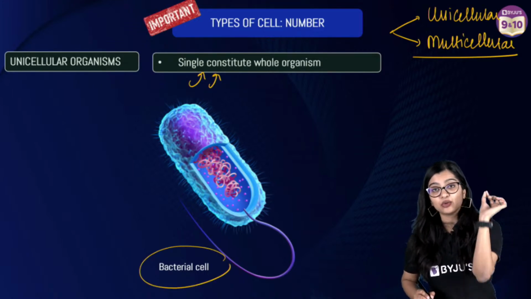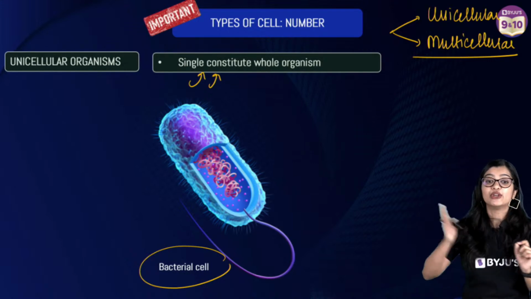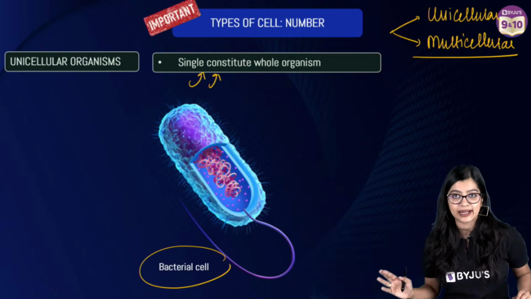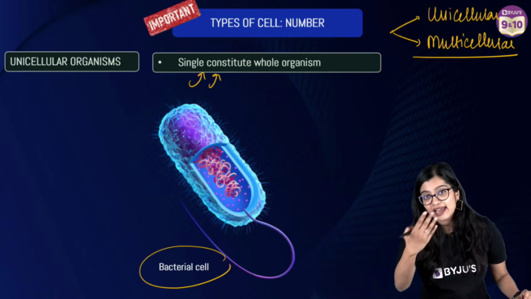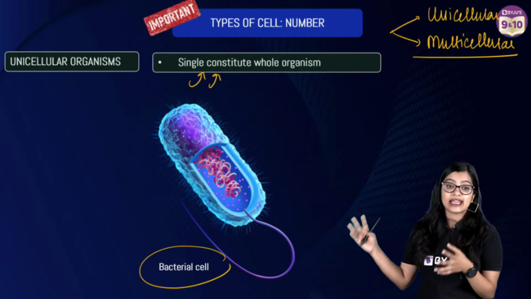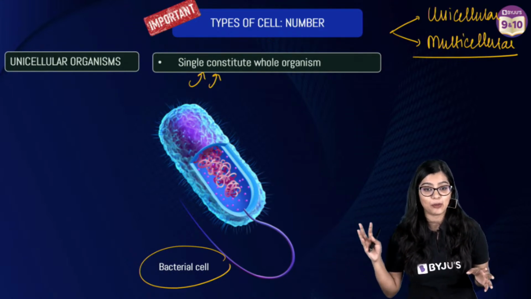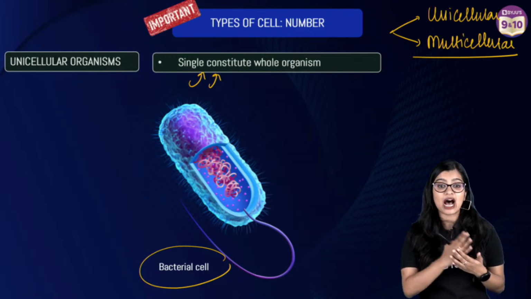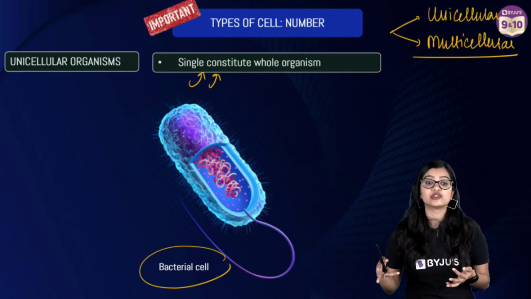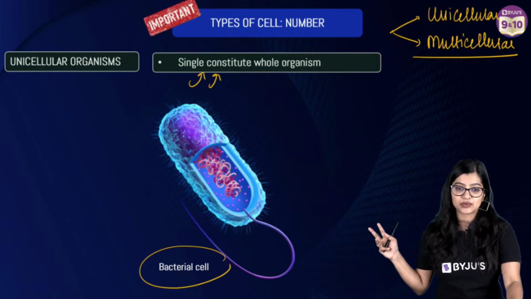Now, students, can you think about some other examples of unicellular organisms where their body is made up of one single cell? That means whatever activities you and I carry out, very similarly, there are activities that they carry out primitively within their body. And very good, amoeba, paramecium, and certain types of algae are all examples of unicellular organisms, right?